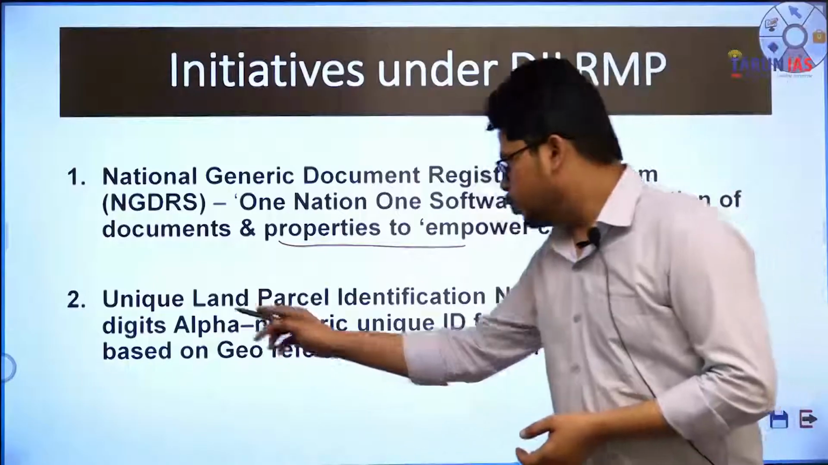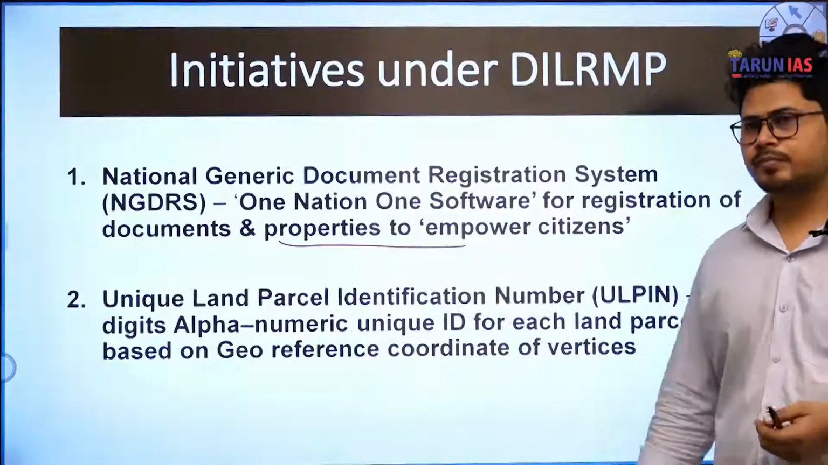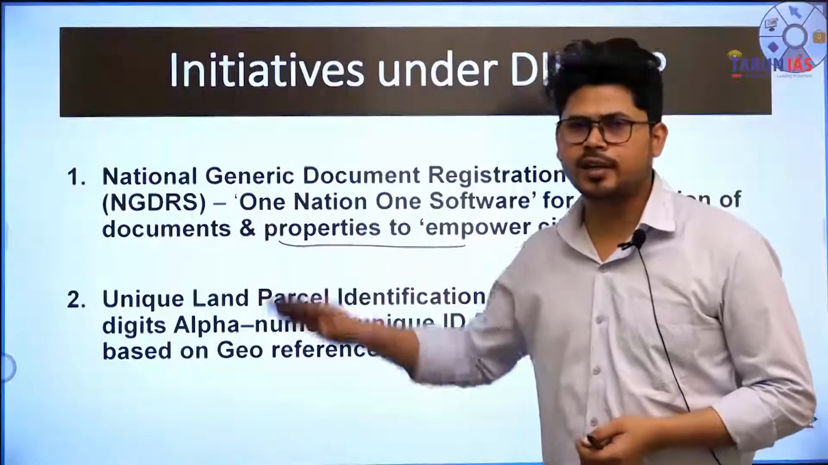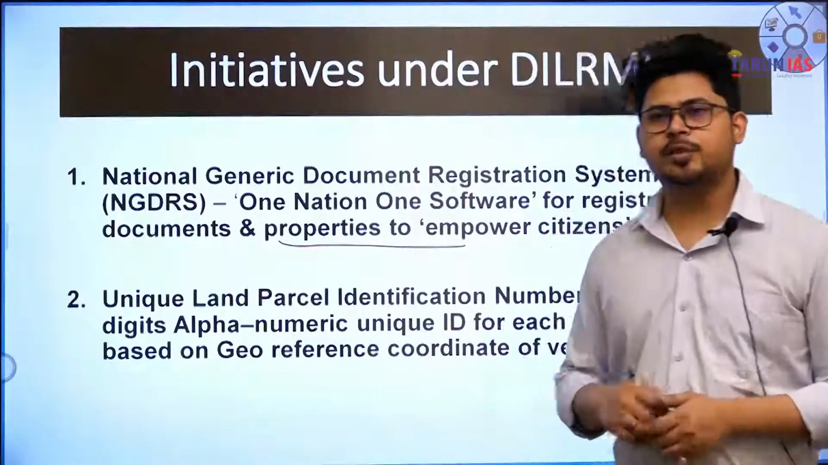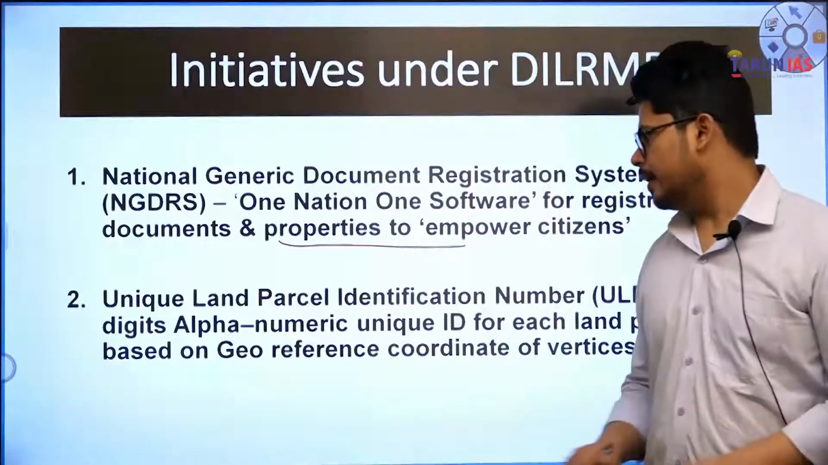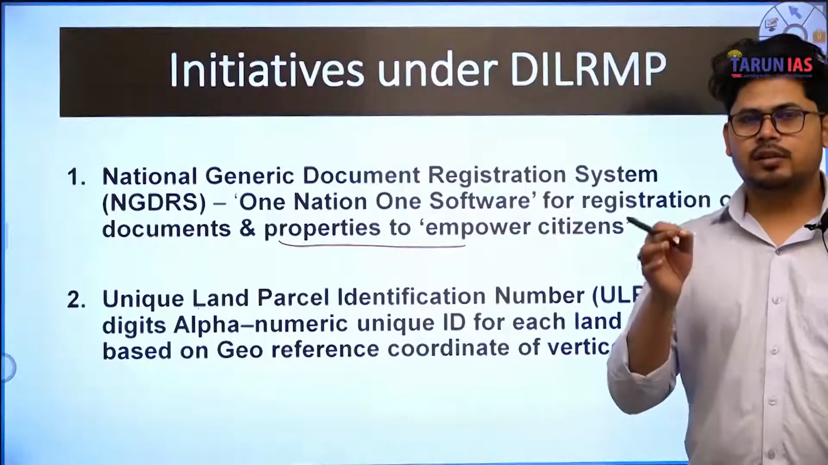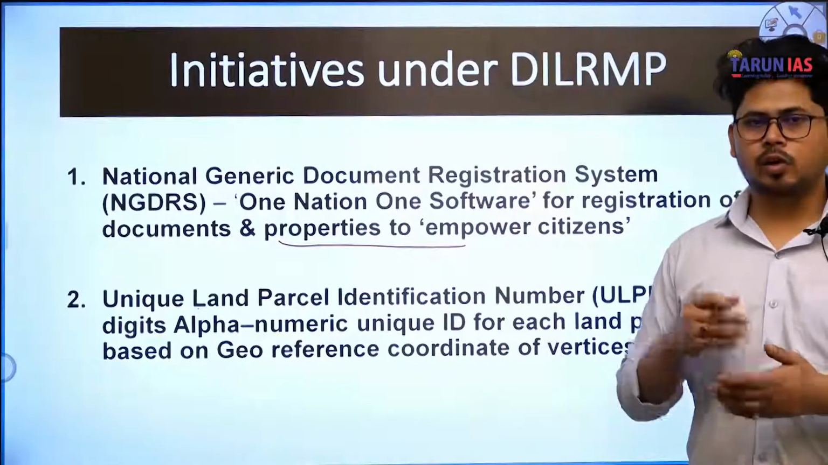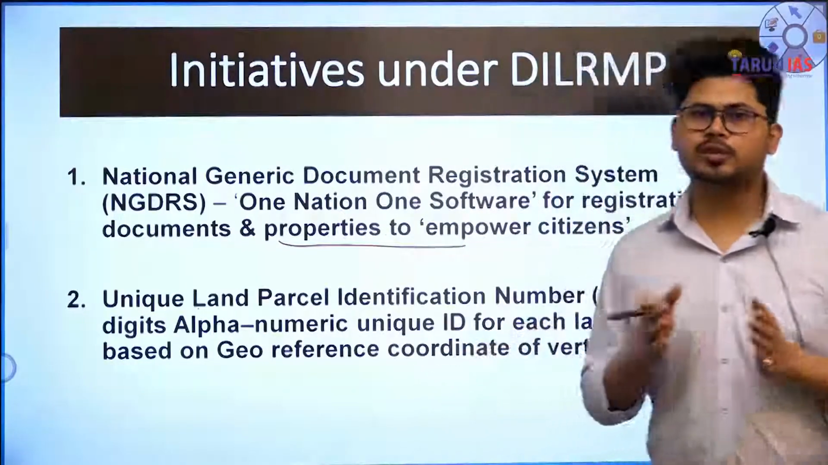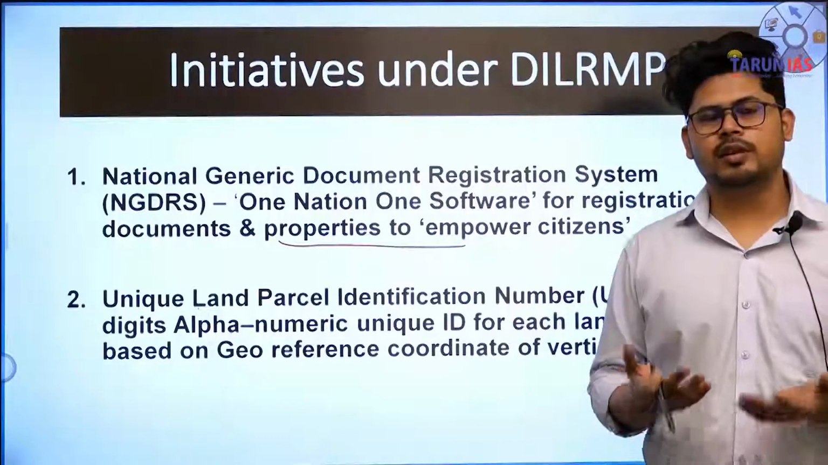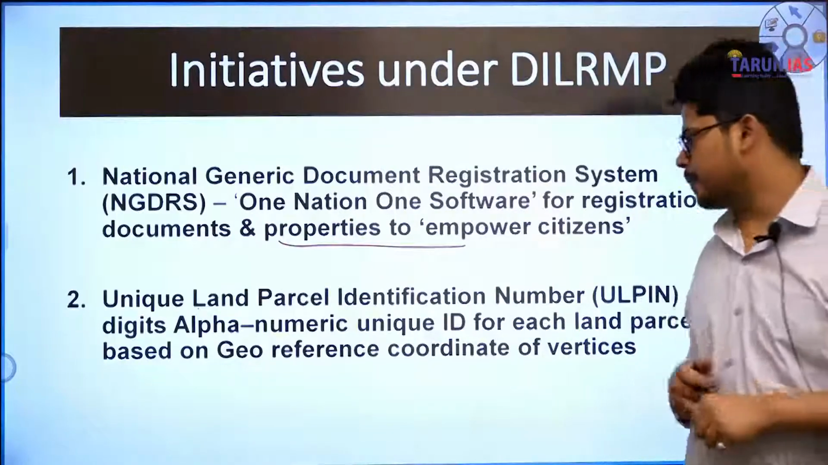The second one is the Unique Land Parcel Identification Number. The second one is of course the one we are talking about. This has been launched in around 10 states in the current session, and it will be subsequently extended to the other states as well. It will be a 14-digit unique code allotted to every parcel of identified land, and that code will be based roughly on the data of longitude and latitude of a parcel of land that has been identified. Okay.